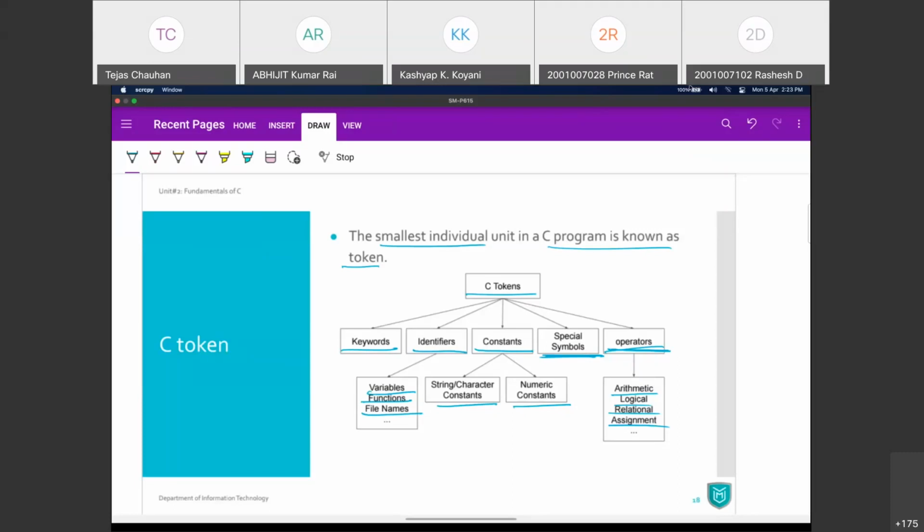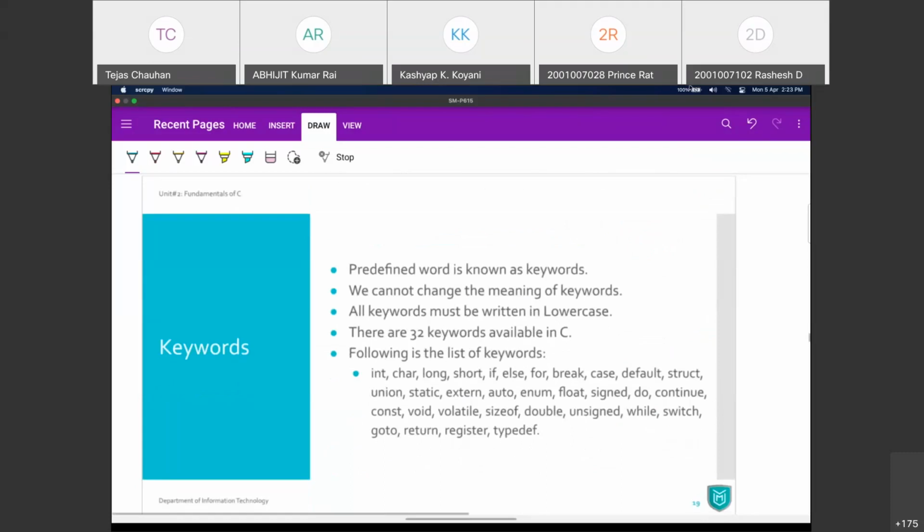What is a keyword? It's a reserved word. It is predefined inside the C language, and we cannot change that word or its meaning. Even the meaning of that word is predefined and fixed. So when it's predefined and its meaning is fixed, its use will be at a specific place.